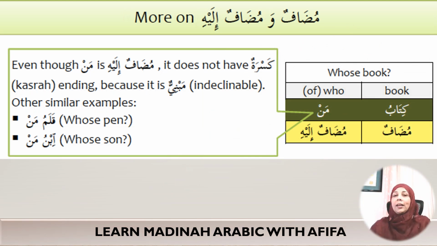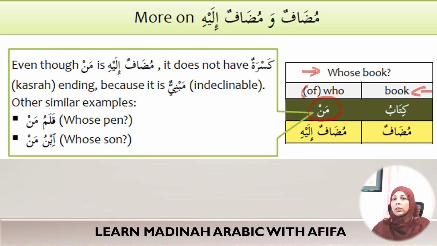Let's talk a little bit more on some examples of mudaf and mudaf ilayhi. The word man in Arabic means who. So if I say kitabu man, it means whose book. Another way to look at it is book of who.